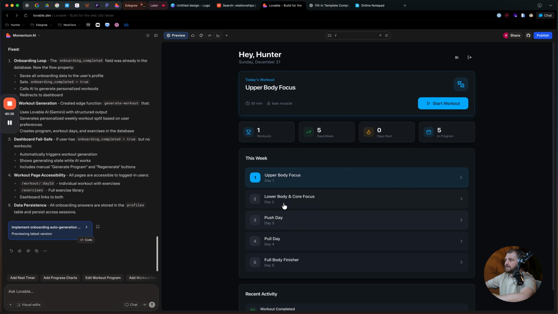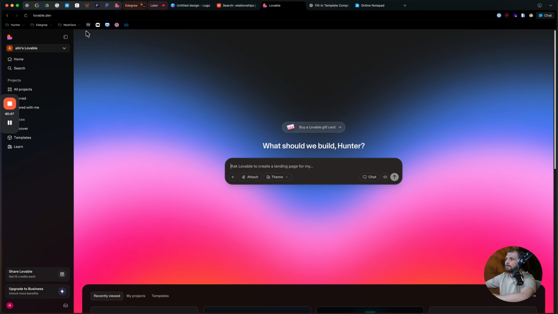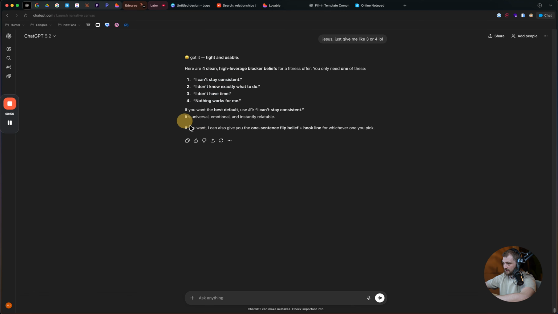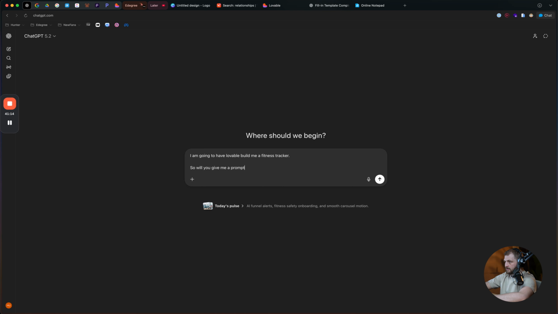Honestly, I think we might need to give it a brand new prompt and then start building the front end. So I'm going to actually scrap this project because I think we might have just given it a bad prompt in the beginning, because it's really glitched out and I don't want to spend all the time debugging something that we don't need to. So I am going to have Lovable build me a fitness tracker. Will you give me a prompt to give Lovable?